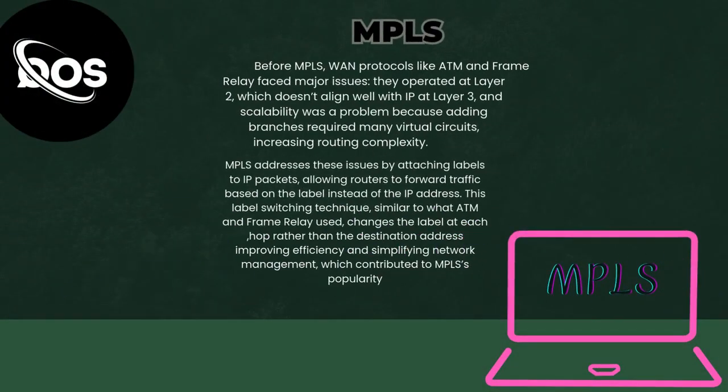Before MPLS, WAN protocols like ATM and Frame Relay faced major issues. They operated at layer 2, which doesn't align well with IP at layer 3, and scalability was a problem because adding branches required many virtual circuits, increasing routing complexity. MPLS addresses these issues by attaching labels to IP packets, allowing routers to forward traffic based on the label instead of the IP address. This label switching technique, similar to what ATM and Frame Relay used, changes the label at each hop rather than the destination address, improving efficiency and simplifying network management, which contributed to MPLS's popularity.